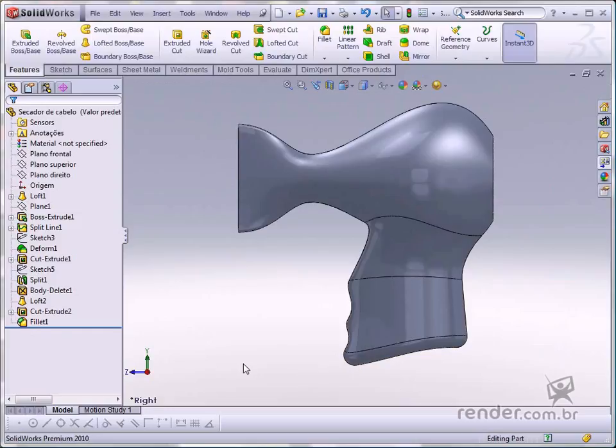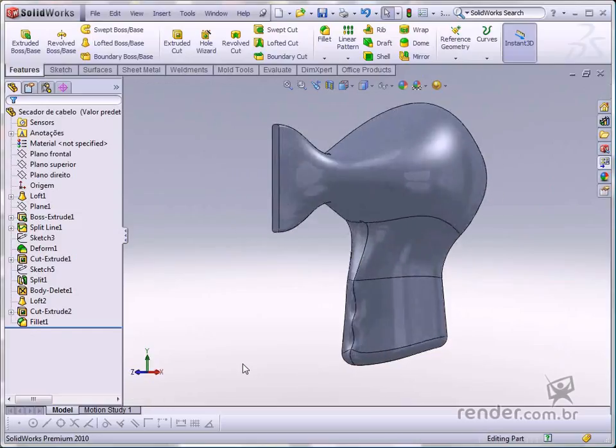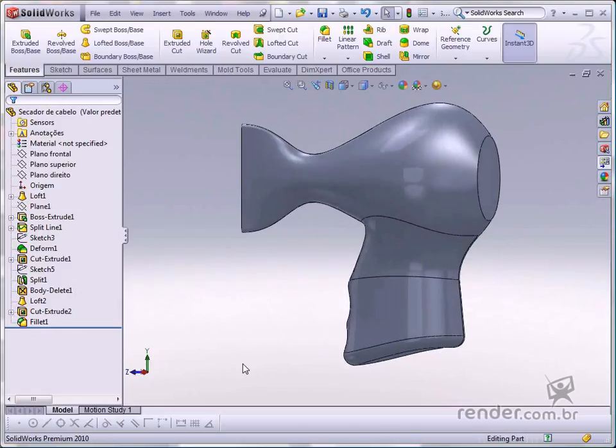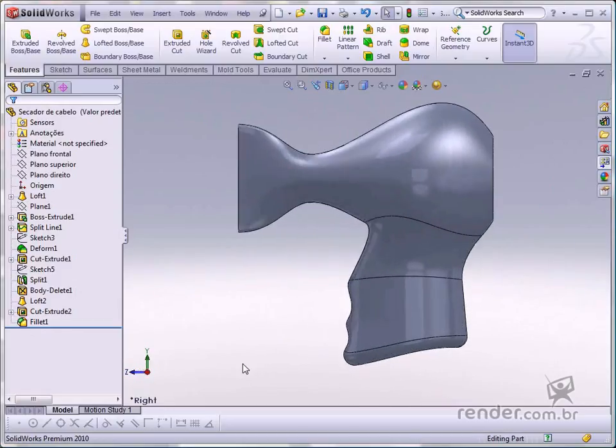Great, you have designed this part of a hairdryer. In the next classes, we'll create the inside details and conclude it.